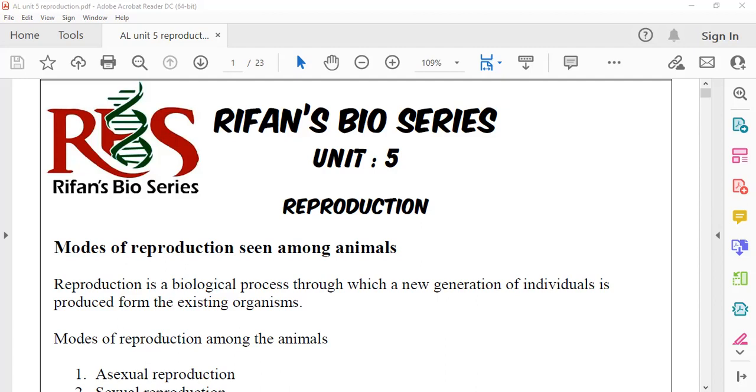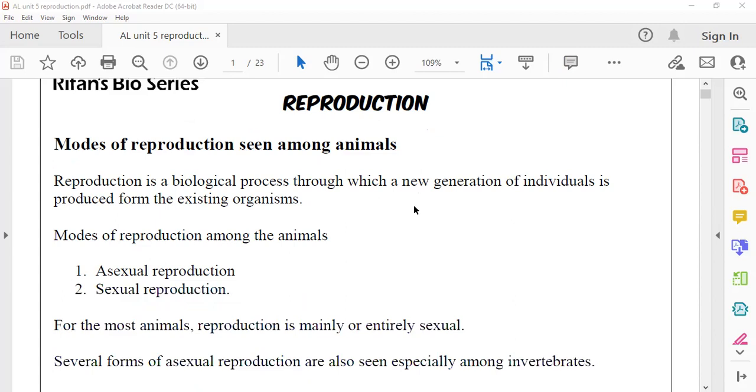on Earth. So among the animals, there are two types of reproduction. From the diversity lesson also you studied that there are two types. One we call asexual reproduction, the other one we call sexual reproduction.